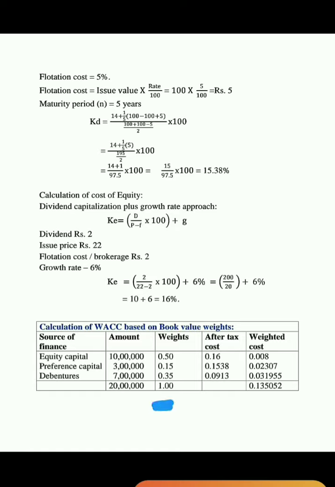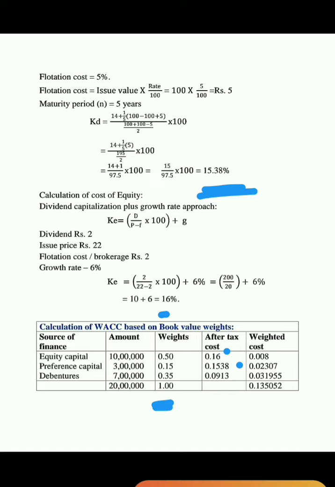And see here, in our calculation, the after tax cost: cost of equity is 16%, that is 0.16. Cost of preference shares 15.38, that is 0.1538.